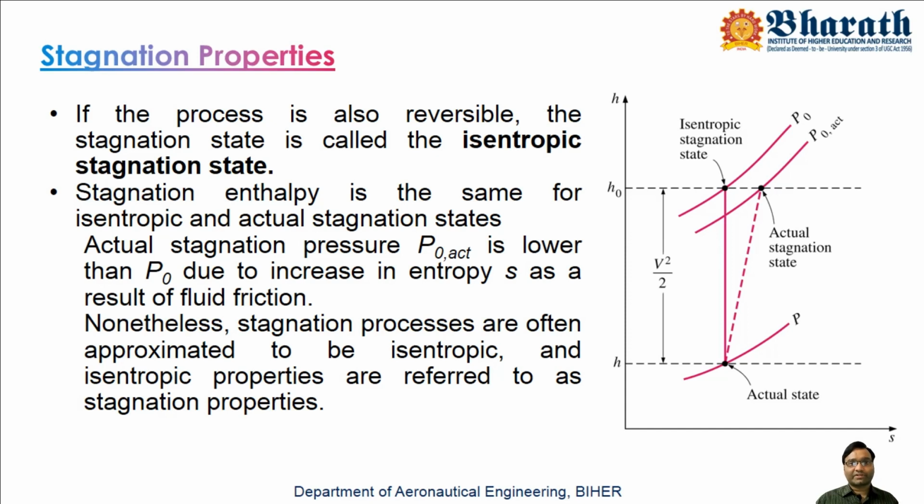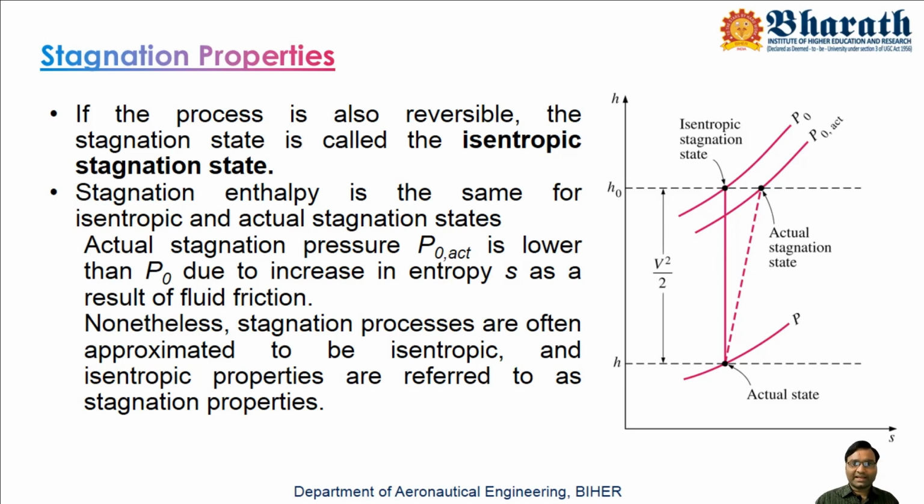Because in real life, whenever fluid molecules flow on a surface, they are acted upon by both the friction between the fluid molecules themselves and the friction of the surface on which they flow. Both frictions together retard the motion of the fluid molecule, so some energy is lost in overcoming this friction. Because of this, P naught actual will be less than P naught theoretical, which is the isentropic stagnation state.